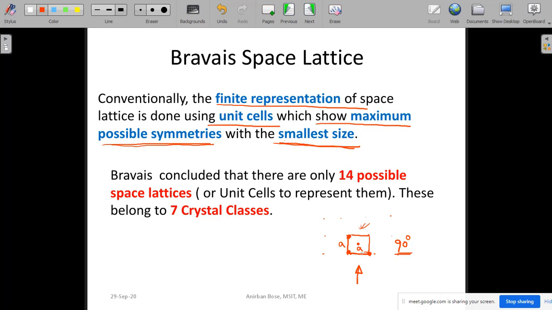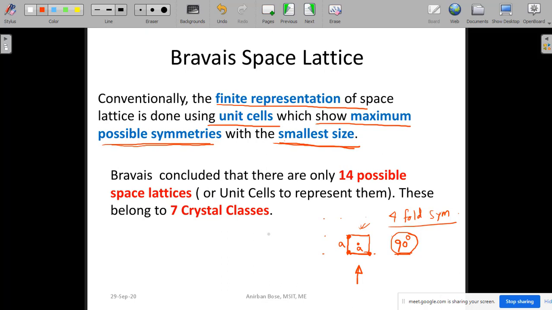It's the same symmetry. So in a complete rotation of 360 degrees, if after every 90 degrees you are observing the same thing, that means it has a four-fold symmetry. Four-fold symmetry means at least 4 times you will observe the same thing if you rotate. That means at every 90 degrees you will observe the same thing. So it is called a four-fold symmetry.